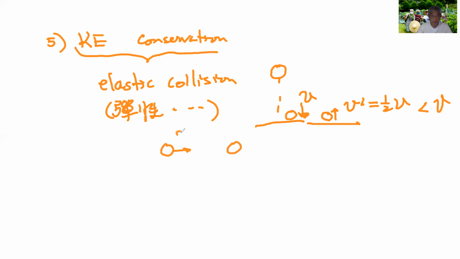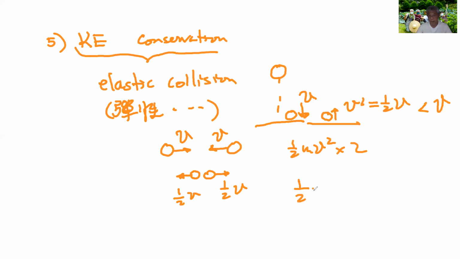All right, so I'll give you another example. Let's say this is V and this is V, right? After they collide, this one goes out with 1/2 of V, and this one goes out with 1/2 of V. Then this kinetic energy was 1/2 mv squared times 2. And in the end, you only have 1/2 m, and v squared becomes v squared divided by 4, times 2. So obviously you lost your kinetic energy. So this is not an elastic collision. This is an inelastic collision, right? So that's the kinetic energy conservation.